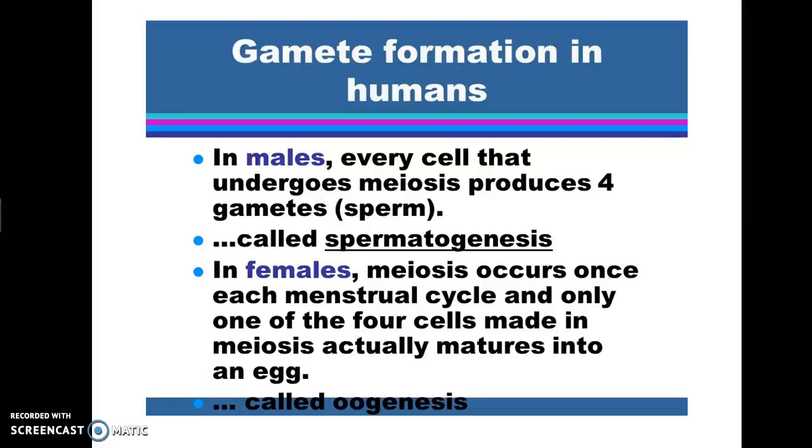Okay, this is part 2, and I'm starting with question number 16. So what is a gamete? It's a gamete in males. Every cell that undergoes meiosis produces 4 gametes. Those gametes are the sperm cells. So essentially, what we are calling sex cells, remember those are the same thing as sperm or eggs. And then females, their gamete would be the egg.